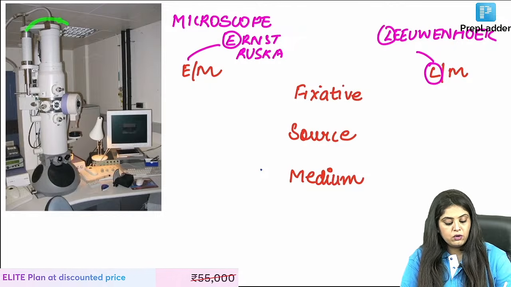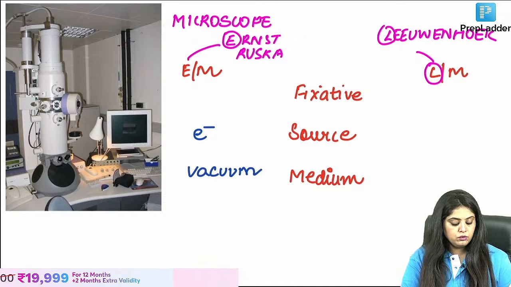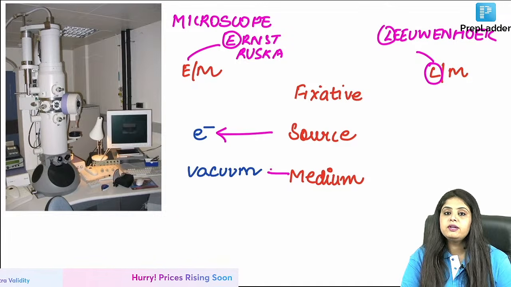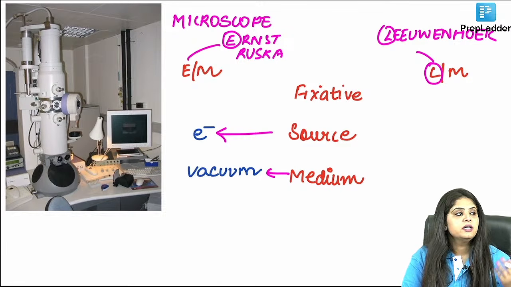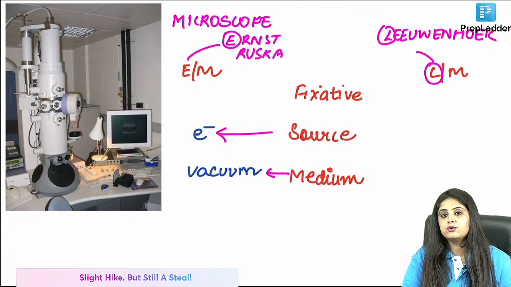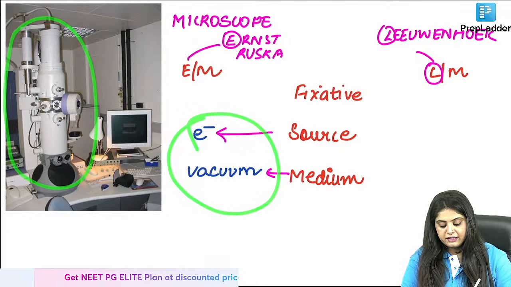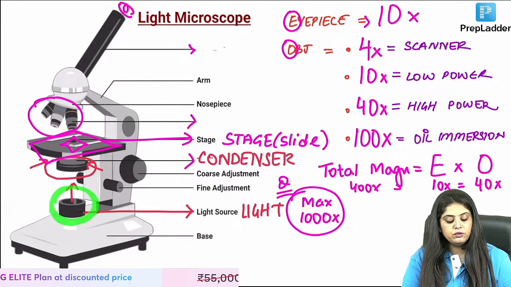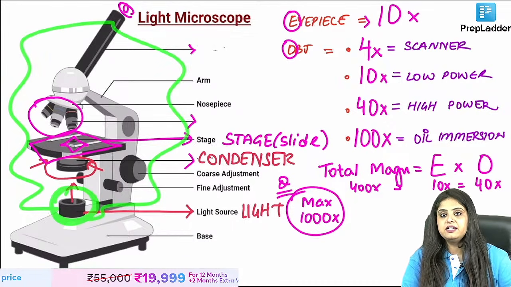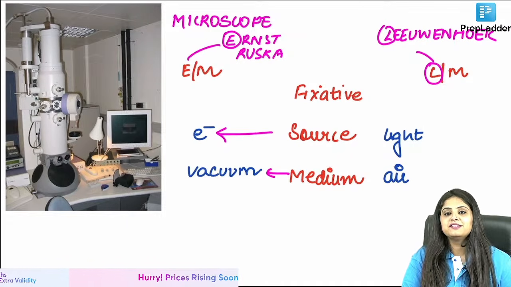Now coming back, because ma'am you said this is all spaceship, why have they made it like this? Because over here you're using electrons, and you know electrons can only travel in vacuum. If you make electrons travel in air, they will be lost and they will not be able to show you the result. So for electrons you need vacuum, and hence it is all closed. Whereas for a light microscope, because you are using light, it can travel in air. So for light microscope you use light and air. This is a common sense question.